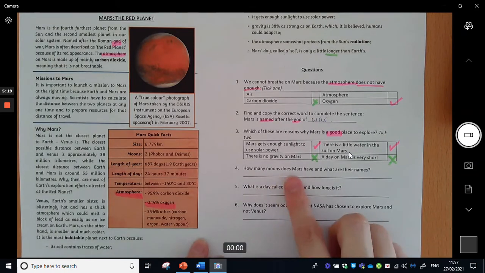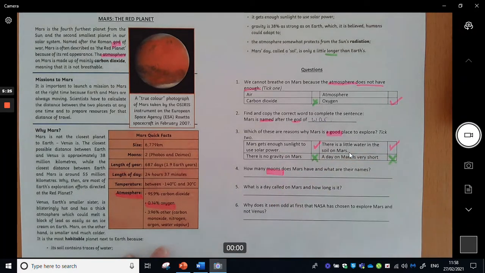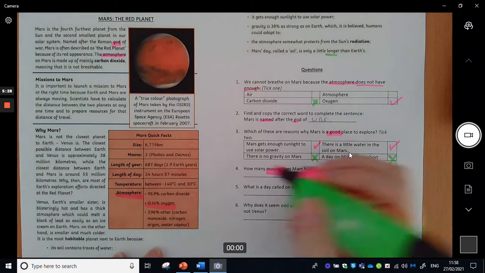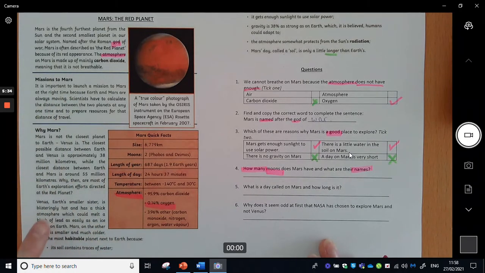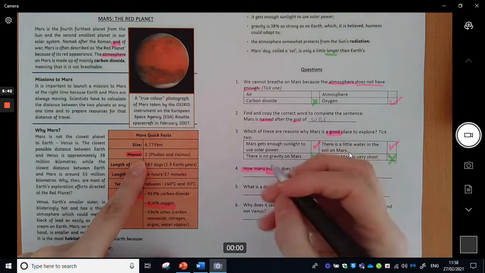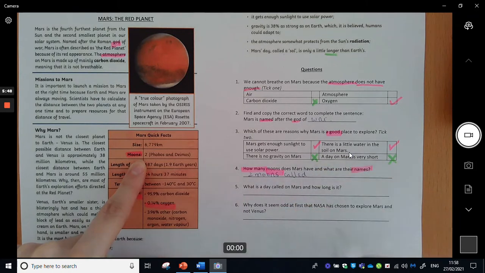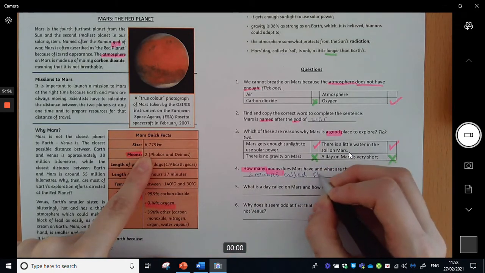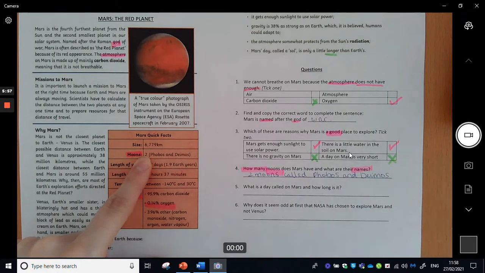How many moons does Mars have, and what are their names? So I know this is just going to be a literal question. I'm looking for something to do with the moons. How many and their names? Okay. So again, I can scan through the text. Now I know it says something about the moons here. So there are two moons called Phobos and Deimos. So hopefully you've got that there's two and both of their names there.